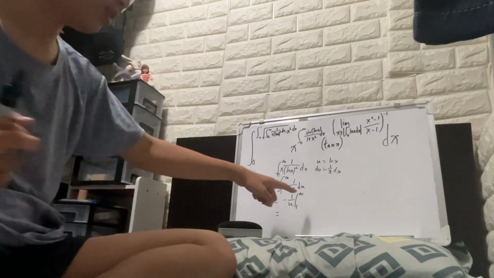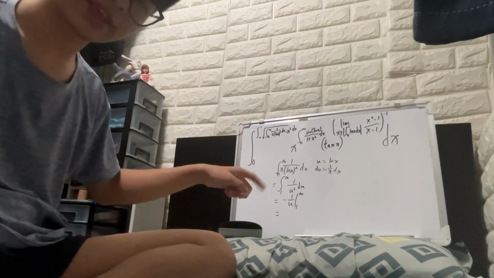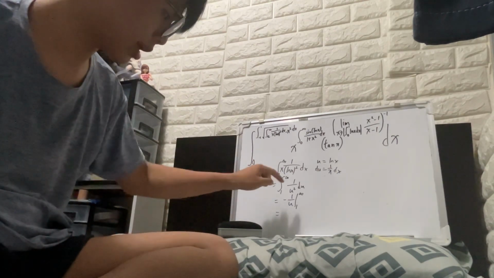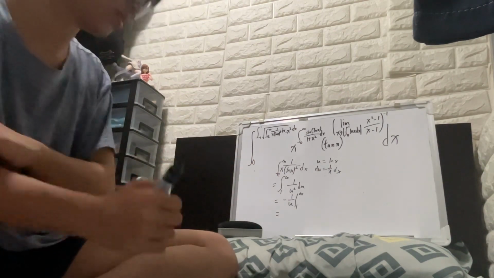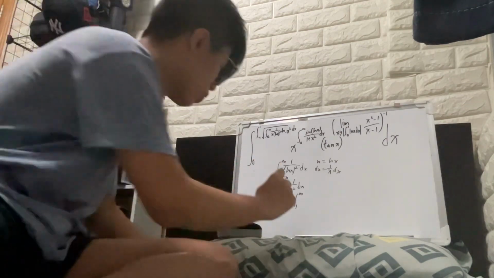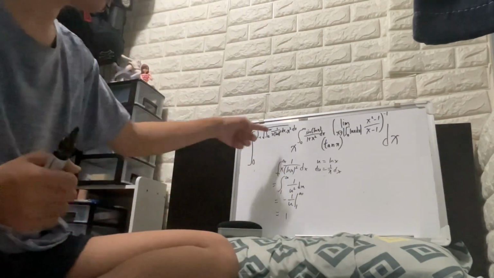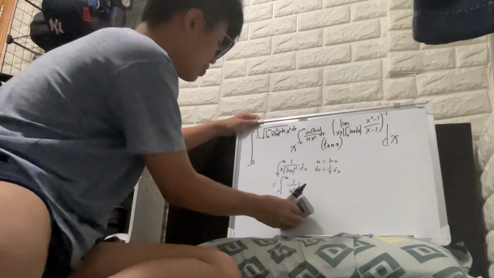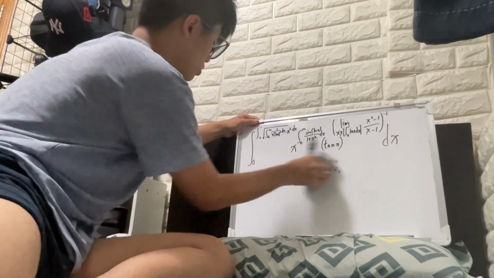Plug in infinity, negative 1 over infinity, you get 0, and then you subtract negative 1 over 1, which is negative 1. Subtracting negative 1, you get 1 here. So this one is just equal to 1.